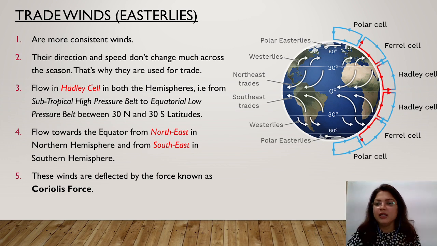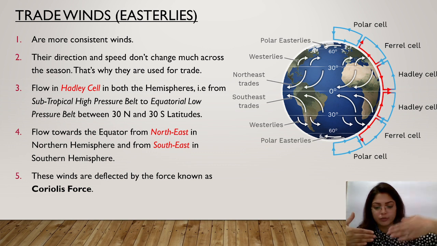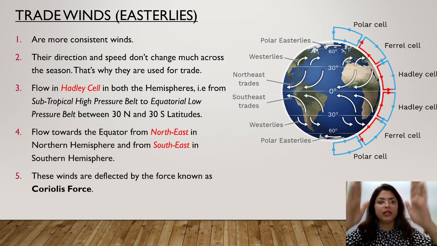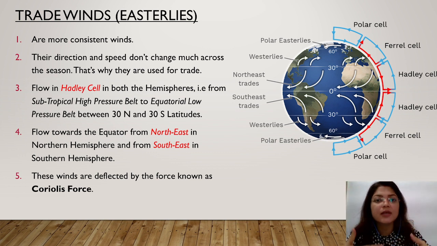But you can also see one more thing. There is a narrow belt over here. Here winds are moving like this at the equator. They are not colliding with each other. Suppose the wind is coming from the northern hemisphere and the other wind is coming from the southern hemisphere. They are coming towards each other, but instead of colliding, they are rising up like this. They do not collide. They do not mix up at the equator.